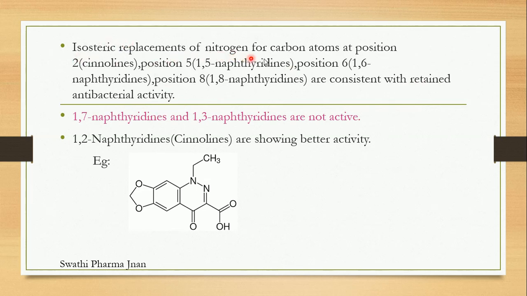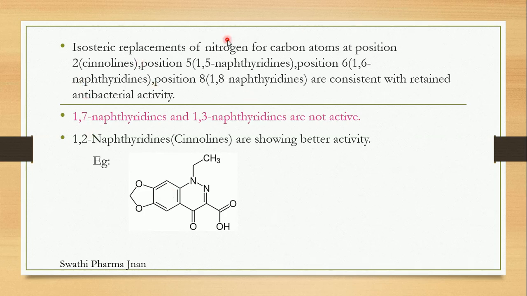Isosteric replacement of nitrogen for carbon atoms means that at the same position the carbon is replaced with nitrogen. At the second position we can replace, at the fifth position we can replace, at the sixth position we can replace, and at the eighth position we can do the isosteric replacement of carbon atoms with nitrogen.